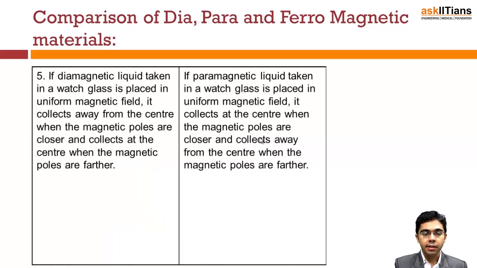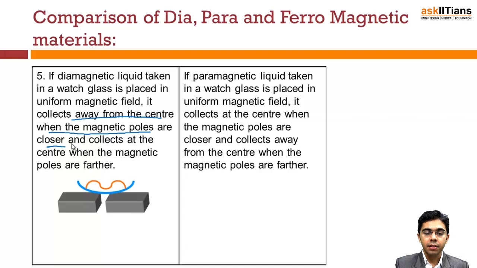Now let's look at the next example: the diamagnetic liquid. A diamagnetic liquid taken in a watch glass and placed in a uniform magnetic field collects away from the center when the magnetic poles are closer.